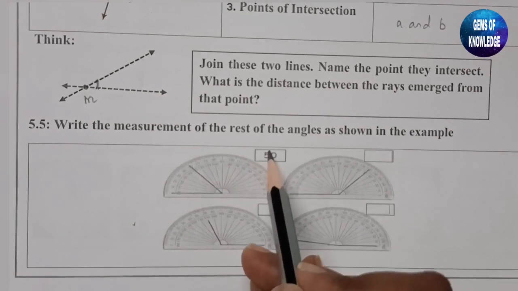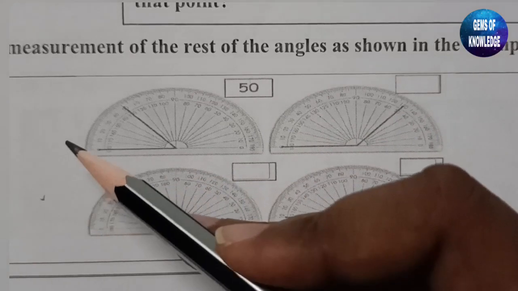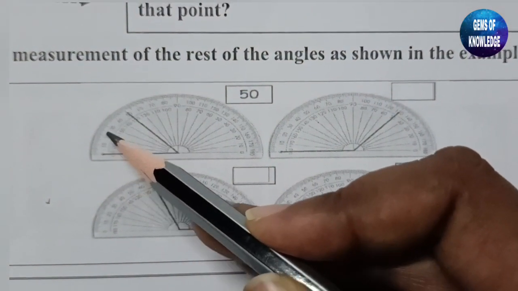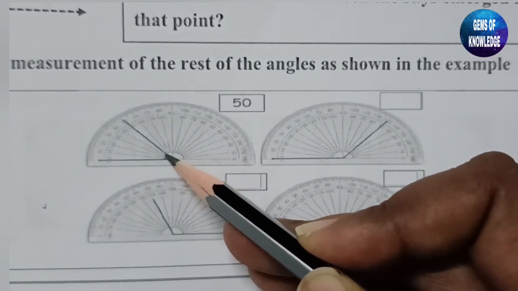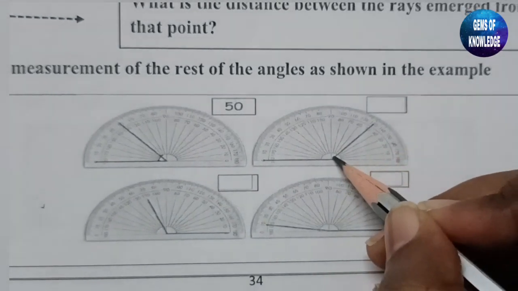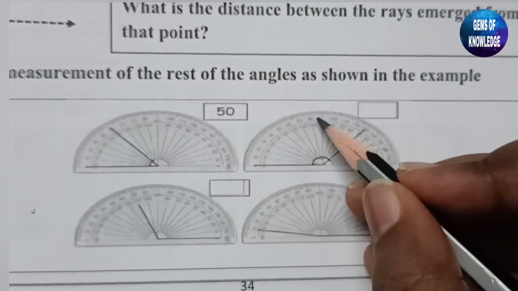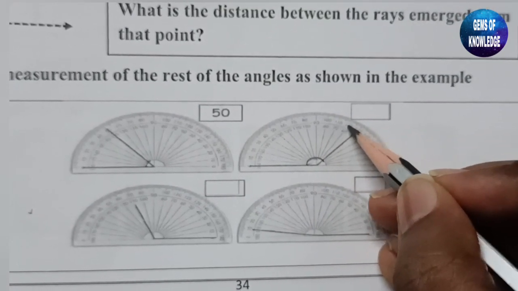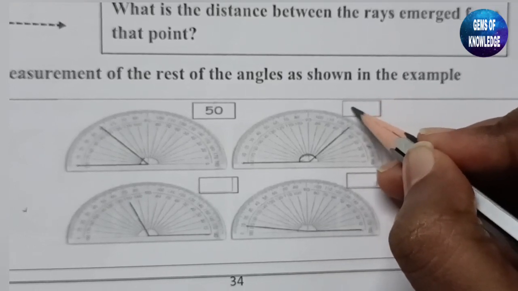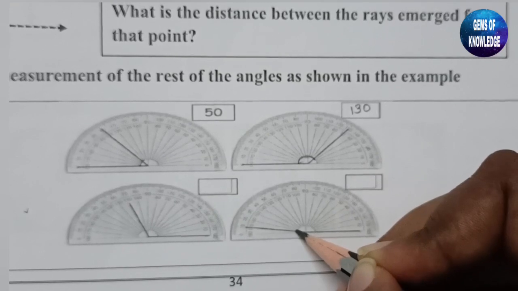So first one is done here. This is 50. Okay, if you closely observe this, this is 0, this is 10, 20, 30, 40, and this is 50 degree. Now you have to mark this point. This angle, this is 10, 20, you know, this is 90 degree. Center point will be 90 degree. 90, 100, 110, 120, and 130. So what is the answer here? It is 130.